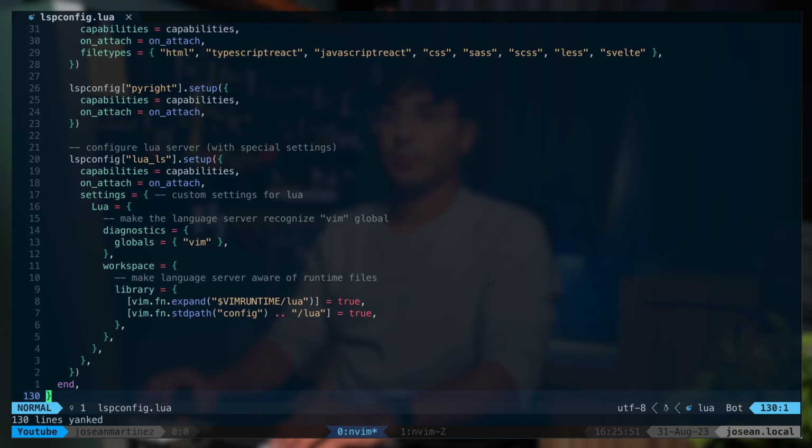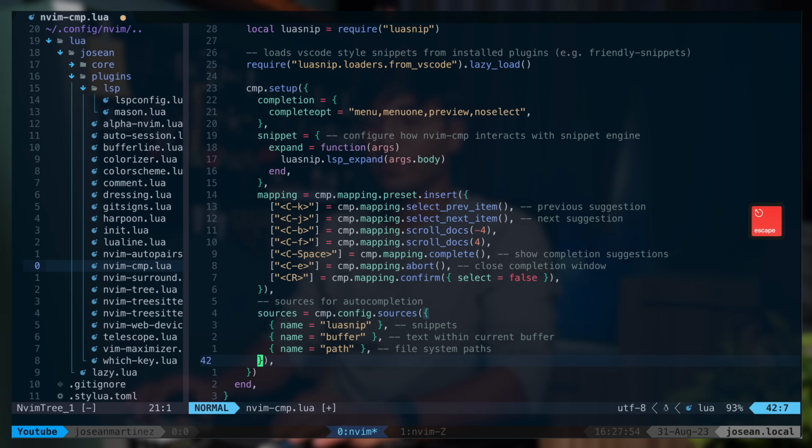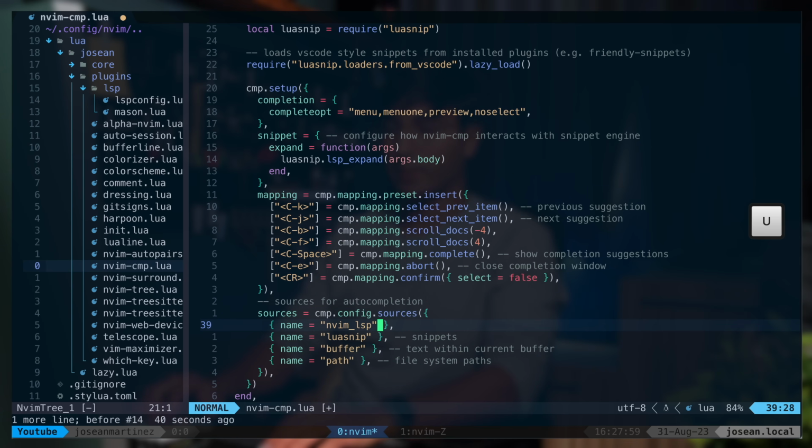Now there's one final thing we need to do here. Let's open the File Explorer, and I'm going to go to nvim-cmp. I'm going to open this. And in this list of sources, we need to add a new completion source for nvim-cmp. It's going to look like the following. So this new completion source is our LSP, so that we can get those recommendations as we type. Let's save this file with :w and press enter.